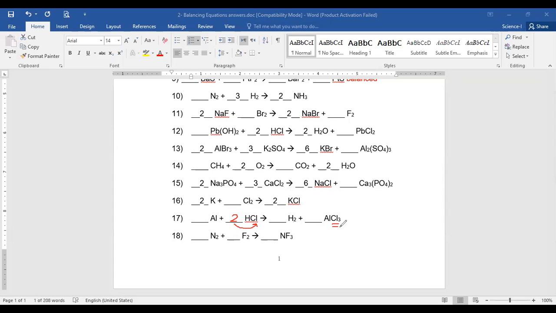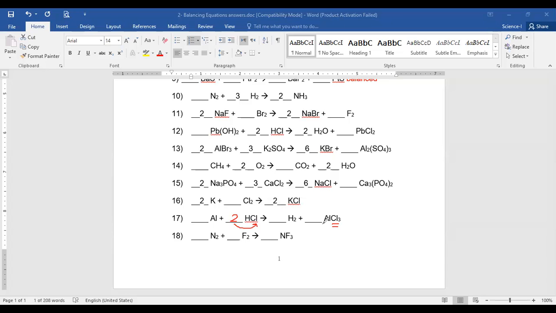Yes? That's the problem that you face. So let's find a number that could divide by two and divide by three. The simplest number is 6. So we try to make the chlorine equal 6 on both sides.